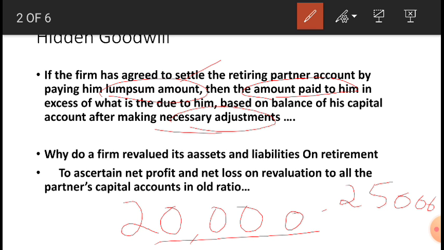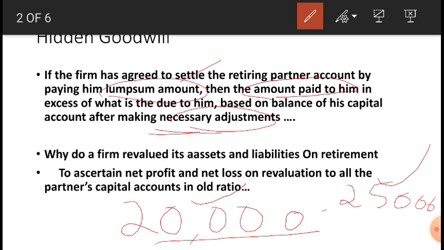We 3 are partners. In that I am retiring. So, all necessary adjustments you are doing, profit and loss account, revaluation. In that, you both partners feel that 20,000 I should get. Okay, but you both decide to give me 25,000. So 5,000 is extra. That 5,000 itself is hidden goodwill.